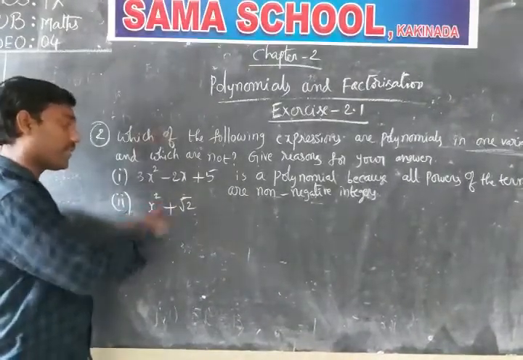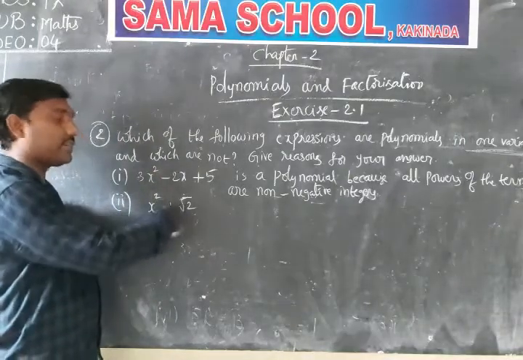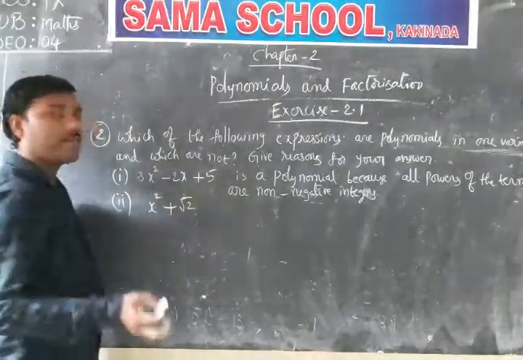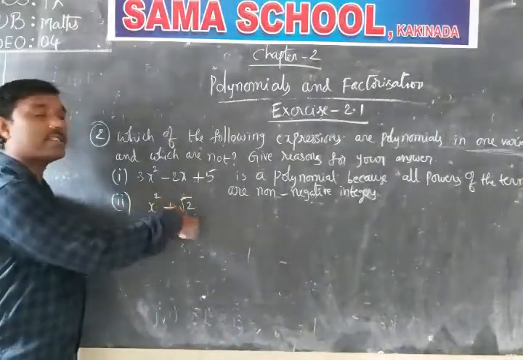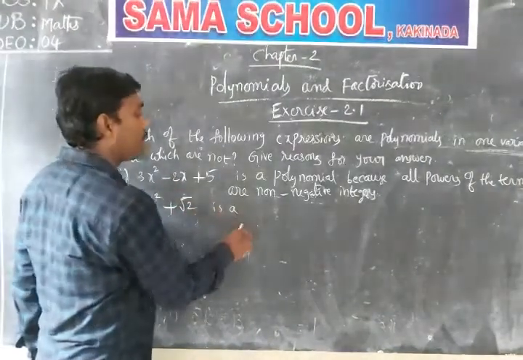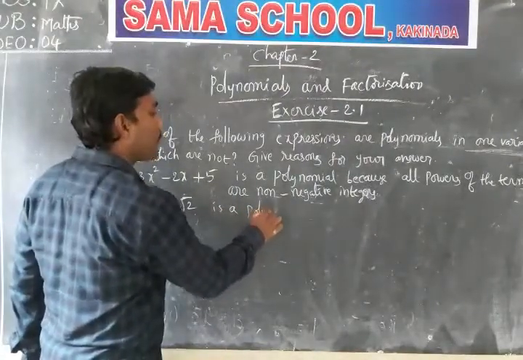First of all, is there one variable or not? Yes, this x is the variable and root 2 is a constant. Now it's a one variable, but check the degree of each and every term. The degree is 2 and the degree is 0, so it is non-negative only. That's what makes it a polynomial.